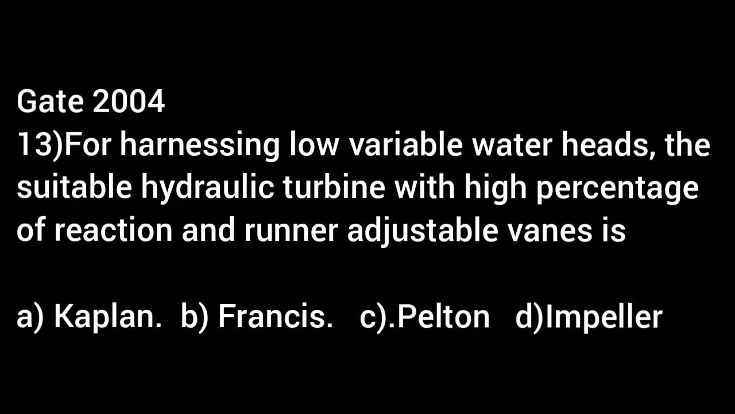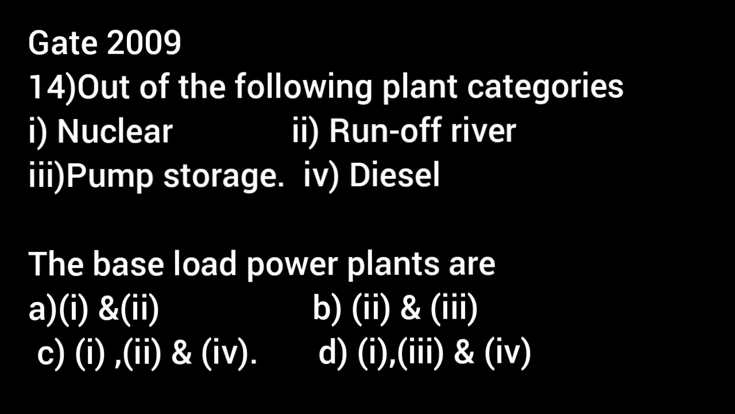So option A is the correct answer, that is Kaplan, which is already a repeated question, right? Kaplan turbine has adjustable vanes and is used for low variable heads of 2 meter to 20 meter and is a reaction type turbine. So let's move to the next question, which is asked in GATE 2009. We know that the base load power plants are nuclear and runoff river. So option A is the right answer.